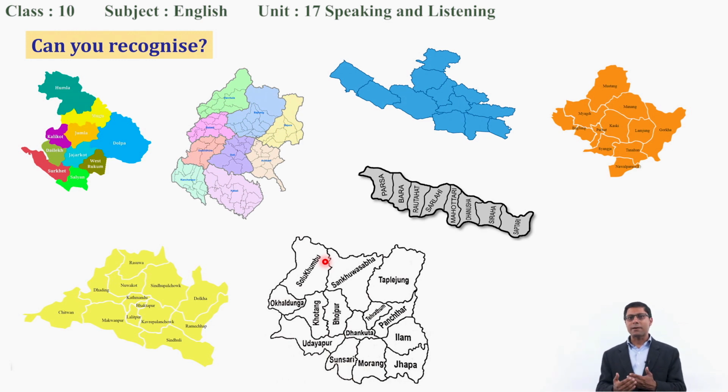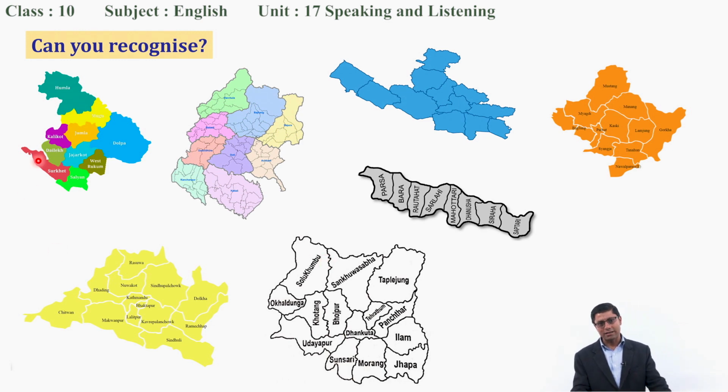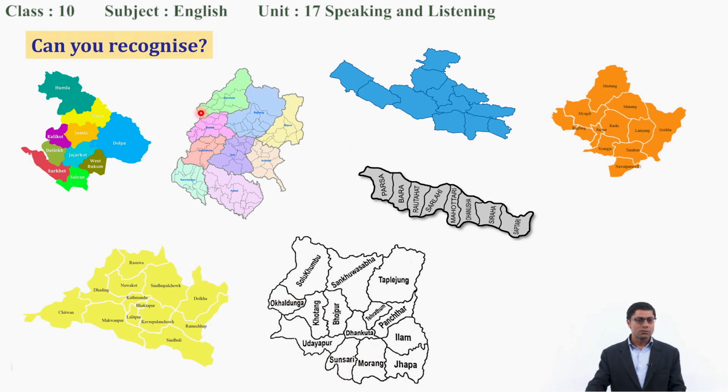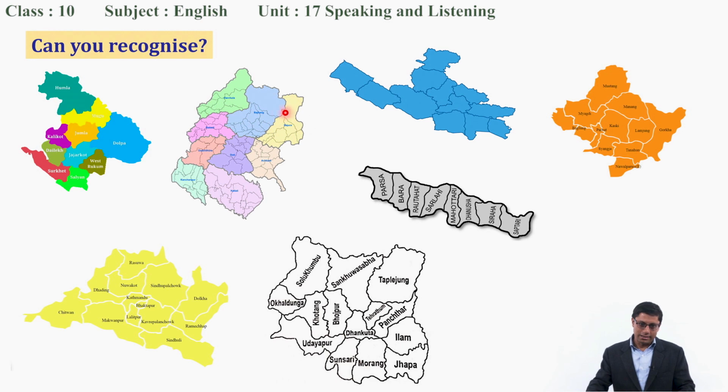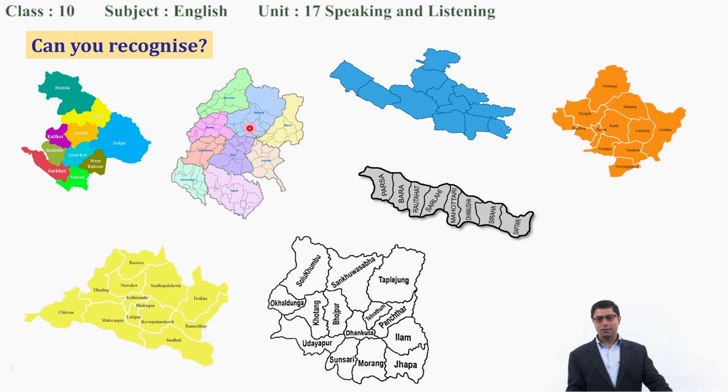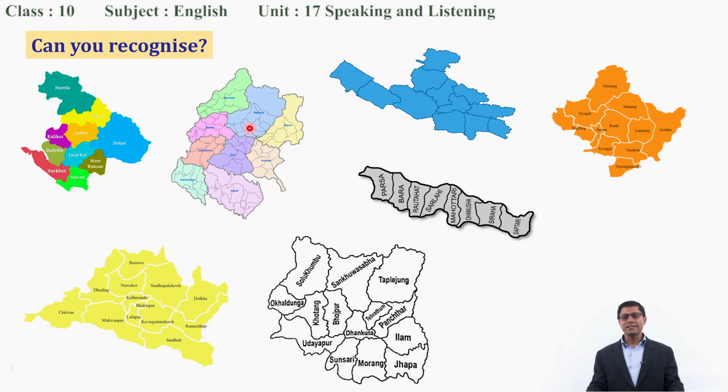Before that, let's talk about the capital cities of these provinces. Do you know the capital cities of these provinces? So, Karnali province, what is its capital? Can you say? Okay, that's good. Surkhet, you said Surkhet, that's good. And Sudur Paschim province? Can you say? Wonderful, it's Dhangadi, you did well. And then Lumbini province? Is it Butwal? Okay, very good, it's Dang, that's good.